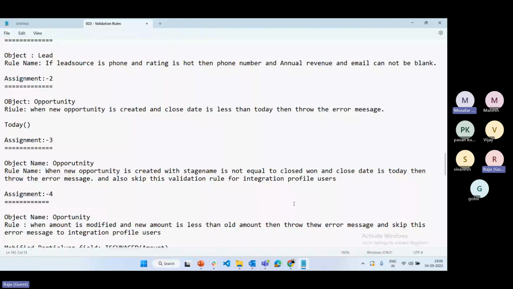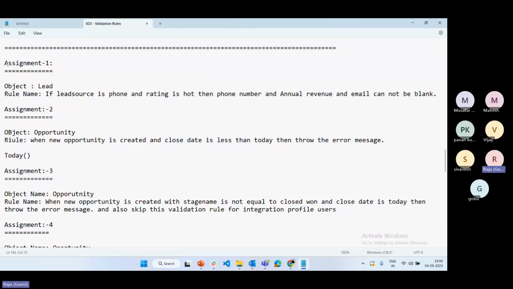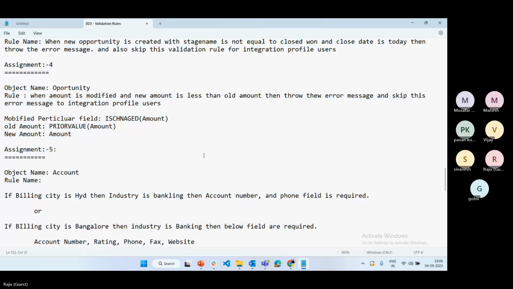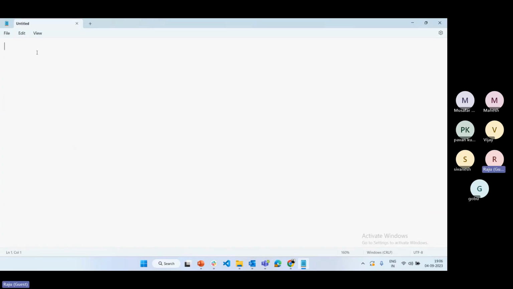Anyone having any doubt? I think the remaining people are clear, right? Okay, so again, I'm repeating.